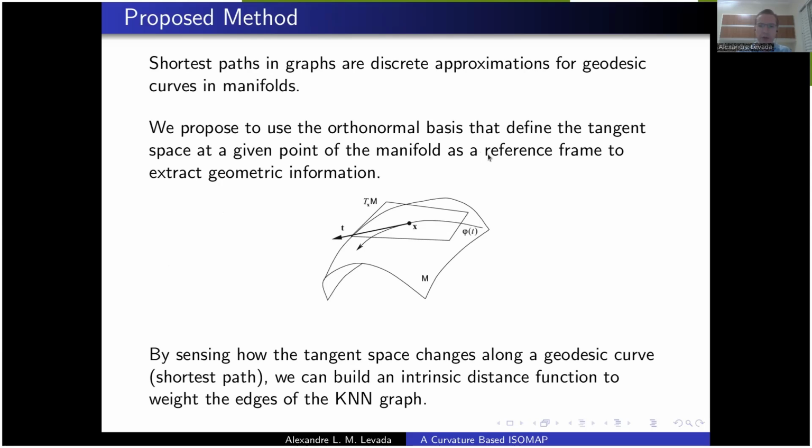So what we want to do is to use an orthonormal basis that defines the tangent space at each point of the manifold, or in the graph, in our case, as a reference frame to extract some kind of geometric information. By sensing how this tangent space changes along a curve, along the shortest path, we can then build an intrinsic distance function to weight the edges of this KNN graph.